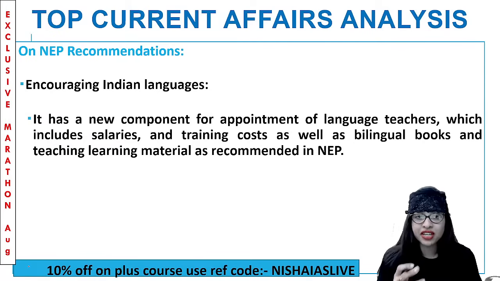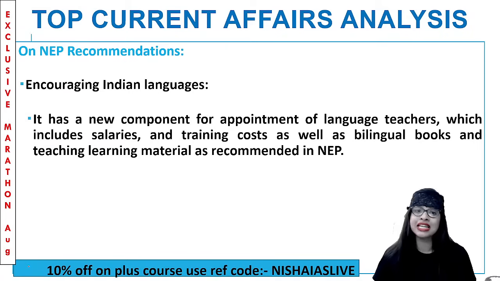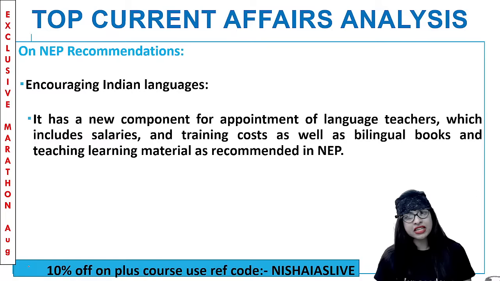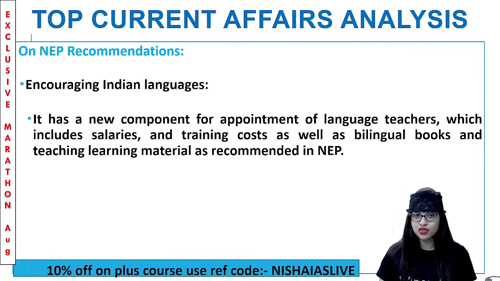And on the basis of recommendations given by the National Education Policy, they'll start encouraging Indian languages. Doesn't mean that they will not promote the common language, but they will encourage Indian languages. That is, they have a new component for appointment of language teachers, which includes salaries and training costs as well as bilingual books and teaching learning material as recommended in the NEP.